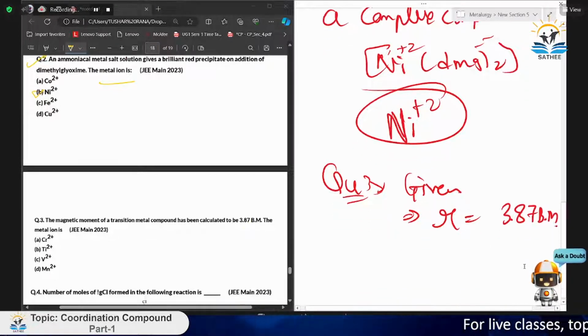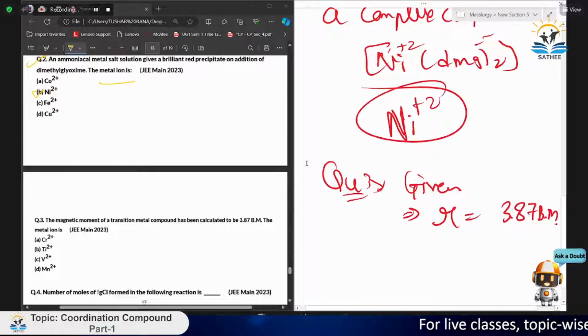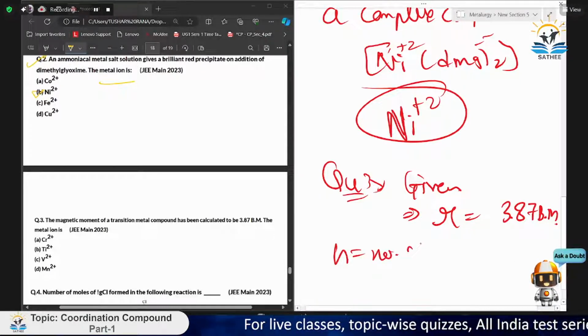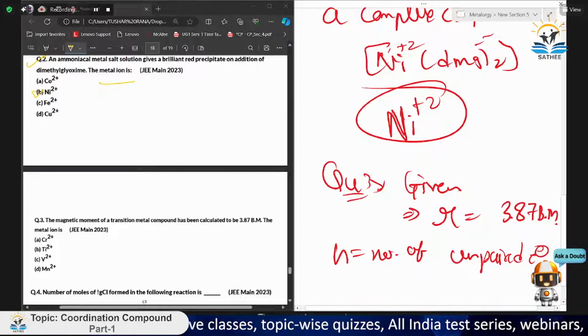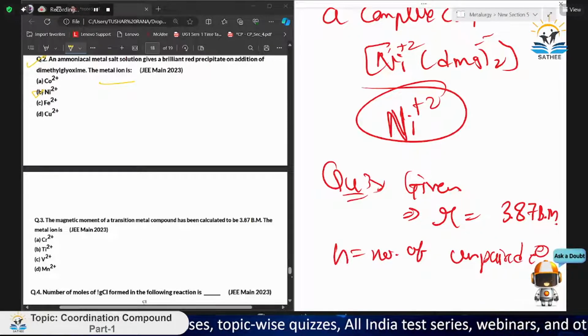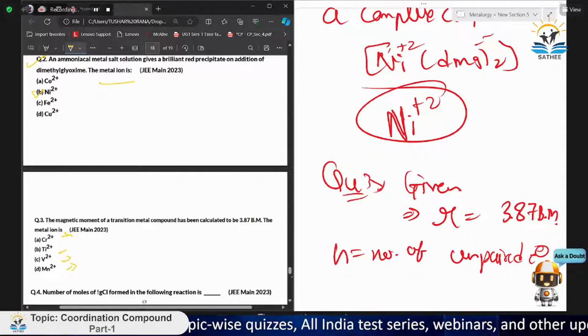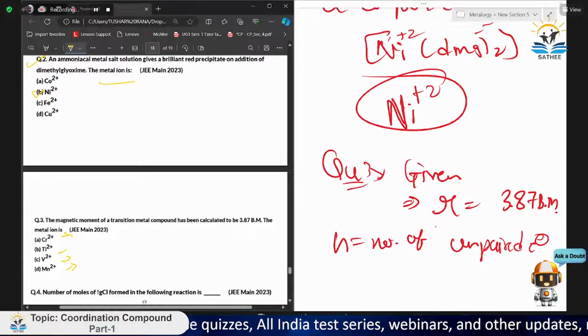I think you have a rough idea what we will do here. We will just apply the formula, and in the formula, we will have a term n, which is equal to the number of unpaired electrons. We will check each of that after removing the +2, that is 2 electrons, from their electronic configuration, and we will get the number of unpaired electrons the same.